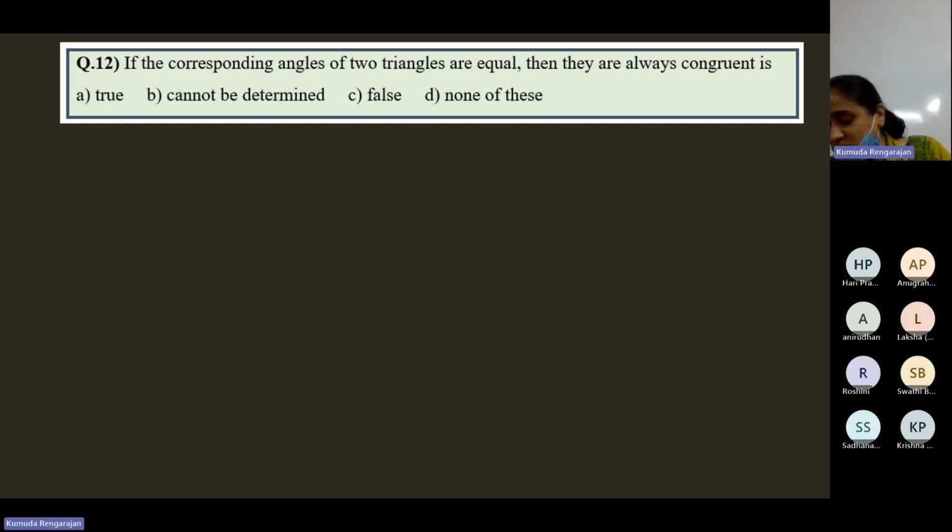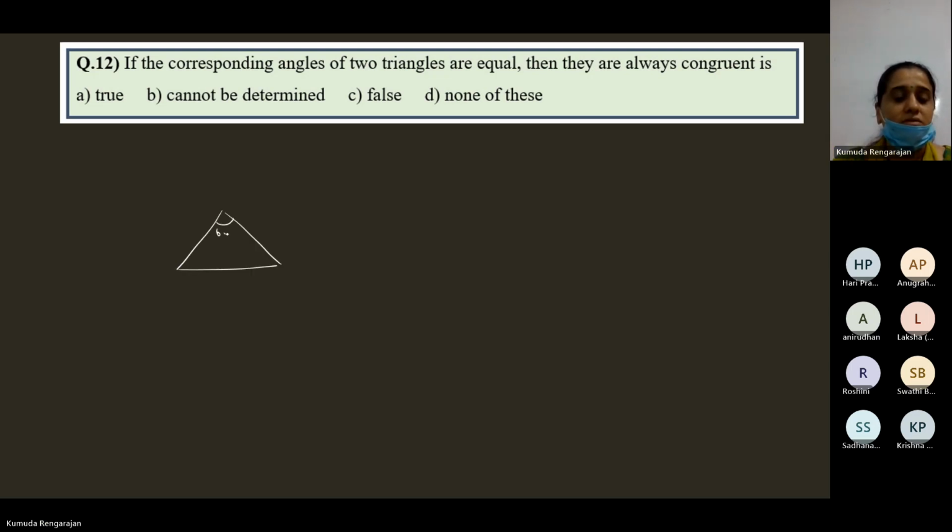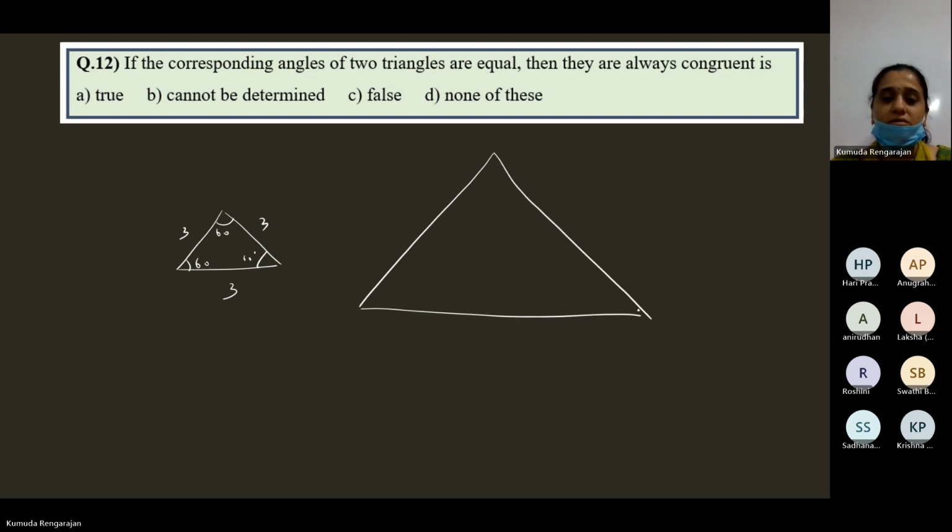Okay, so then they're always congruent is false. So you can consider this case. I'm just repeating. 60, 3, 3, 3. 60, 10, 10, 10.